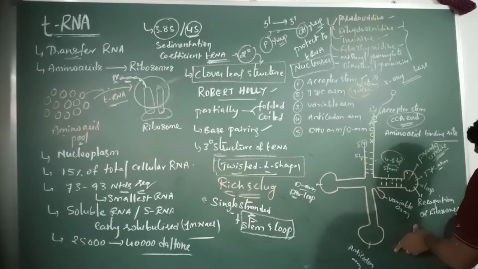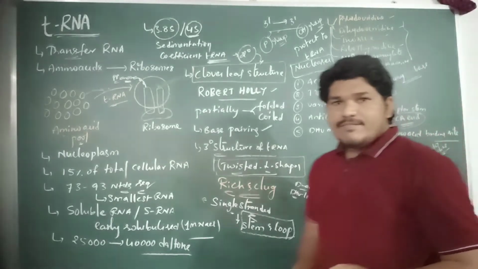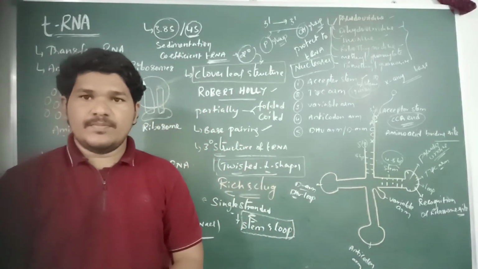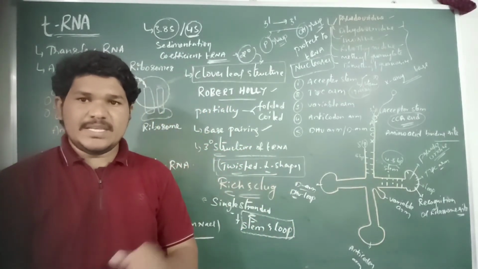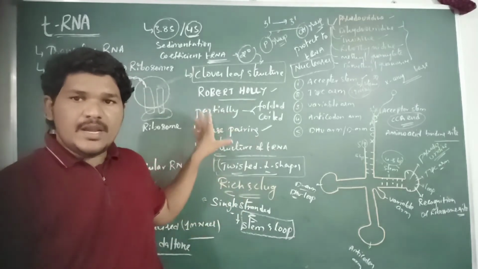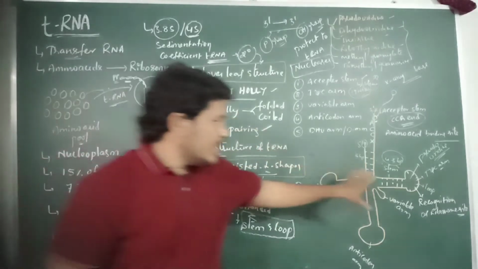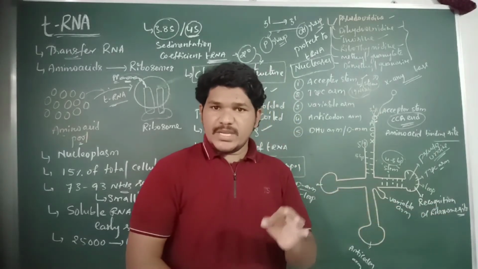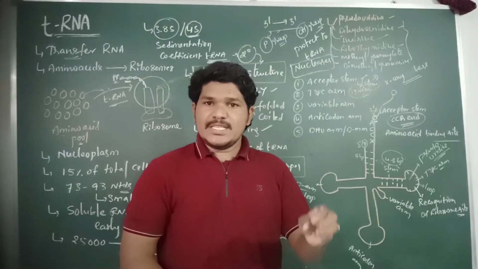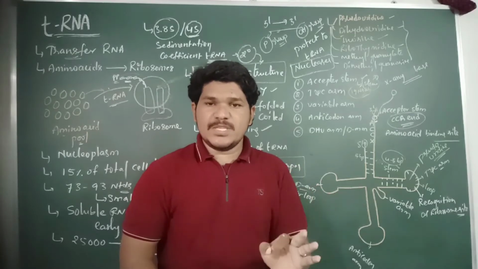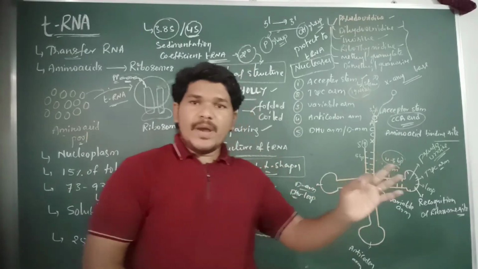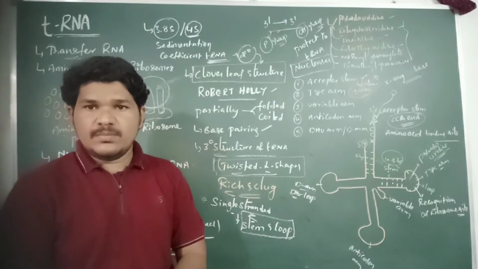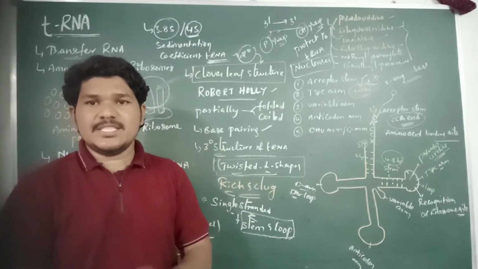Where the tRNA molecule binds with the ribosome, the T-psi-C loop has the ribosome recognition site, because each specific tRNA molecule binds with a specific site of the ribosome during the translation process.